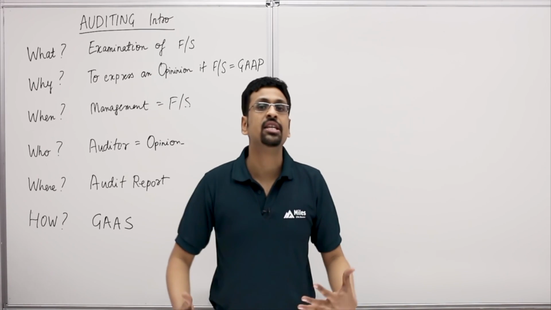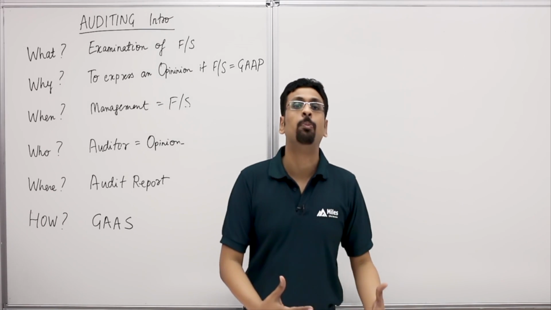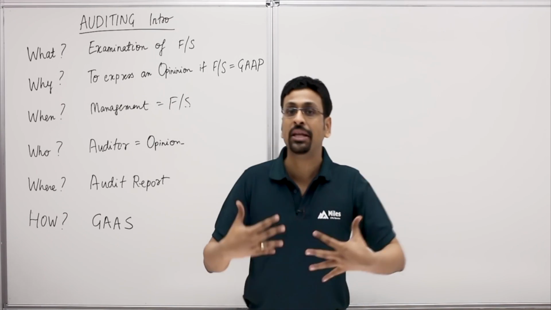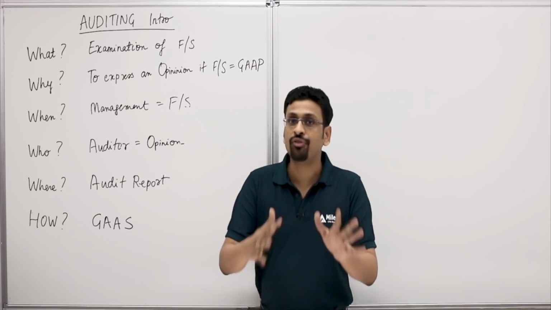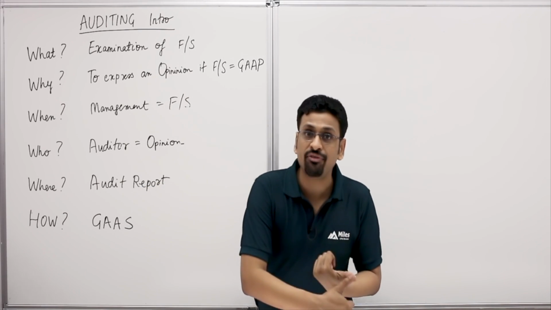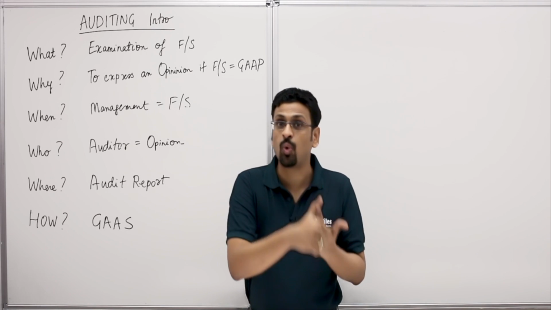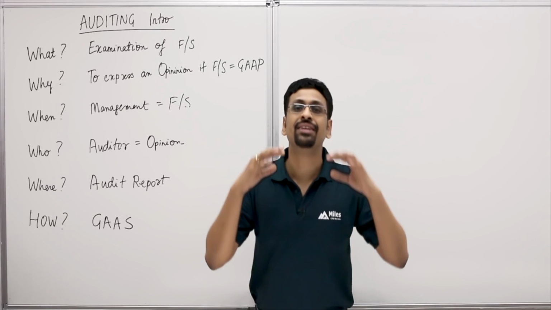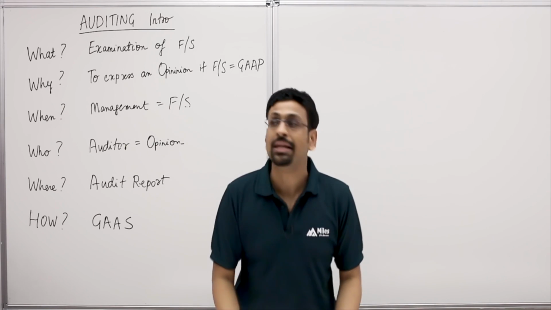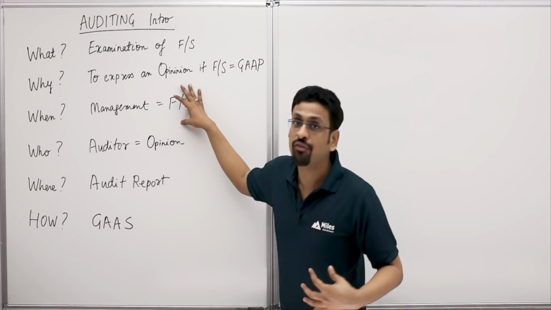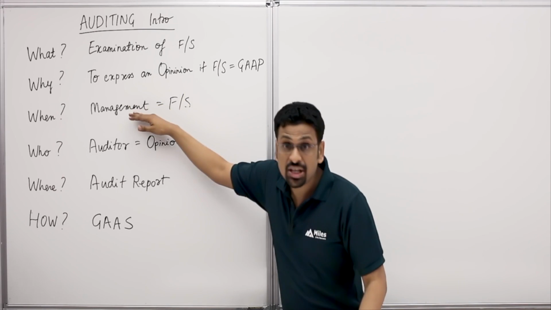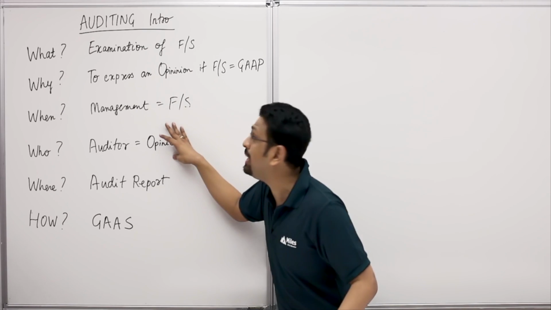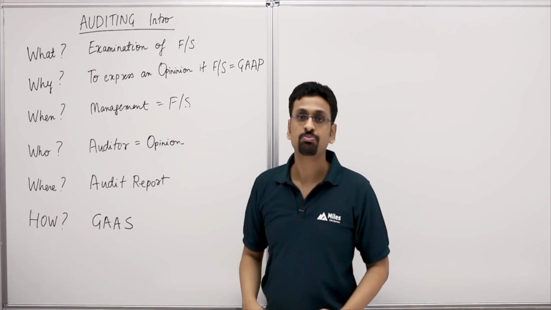There could be circumstances where we do not want to express an opinion. That's when we give a disclaimer. We'll talk about all these different kinds of opinion when we get on with the course. So for now, a clean opinion is an unqualified opinion. Something fishy, that's qualified. Terrible, that's adverse. We do not want to express an opinion, that's a disclaimer. So these are various kinds of opinion that we as auditors can give on the financials. Once again, management is responsible for the financials, guys. We are only responsible for the opinion that we give on these financials.